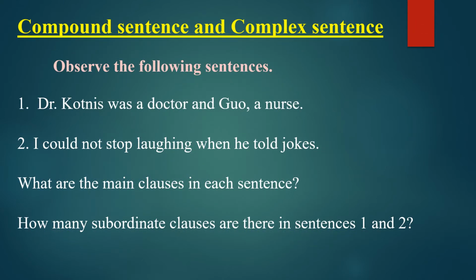Based on coordinate conjunctions and subordinate conjunctions, we can find out what a compound sentence is and what a complex sentence is. Observe the following sentences here. First one, Dr. Courtney was a doctor and Guo a nurse. And second one, I could not stop laughing when he told jokes.